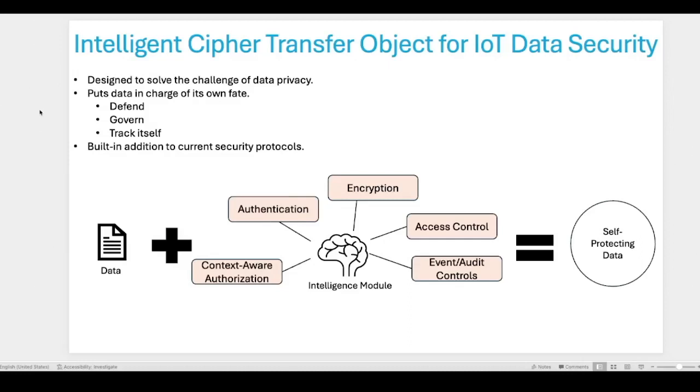To give you a quick background, this paper deals with a proprietary data security scheme designed by Certainty Incorporation. What they do is put data in charge of itself so that it can defend, govern, and track itself. It does that by adding an intelligence module to the data through authentication, different kinds of encryption which are not revealed, access control, event audit controls, and context-aware authorization. After adding this intelligence module, the data becomes self-protecting data.